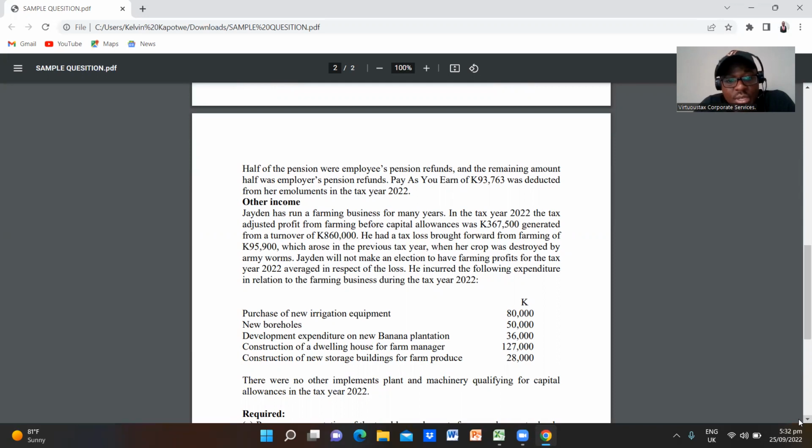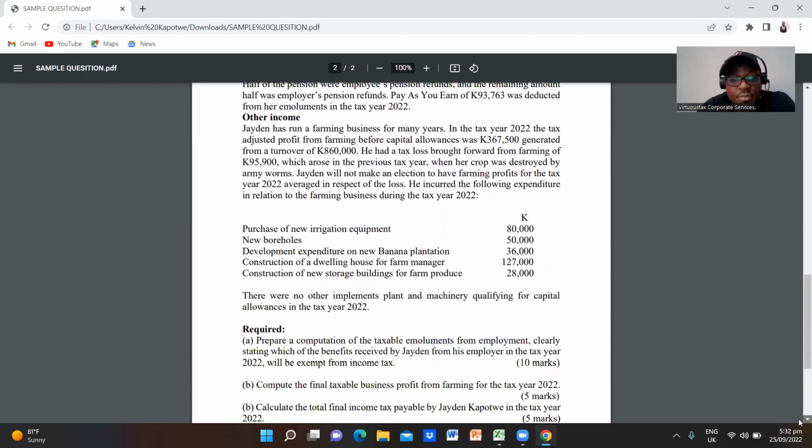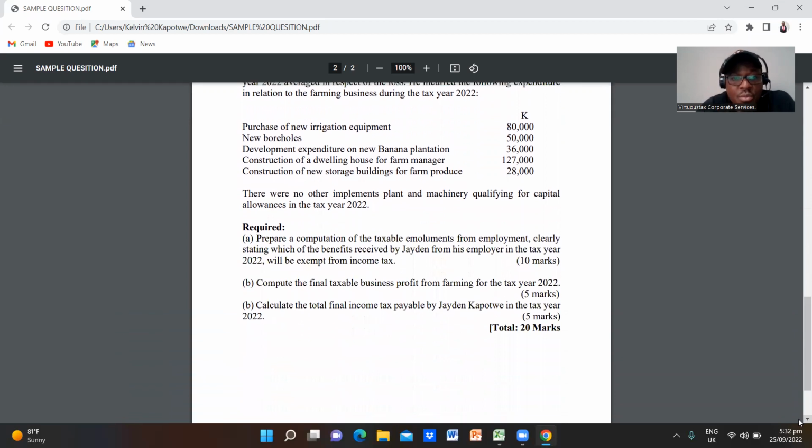Then there was no other implement, plant and machinery qualifying for capital allowances in the tax year 2022. Required. A, prepare a computation of the taxable emoluments from employment, clearly stating which of the benefits received by Jaden from his employer in the tax year 2022 will be exempt from income tax.